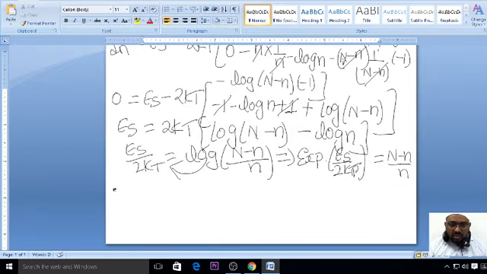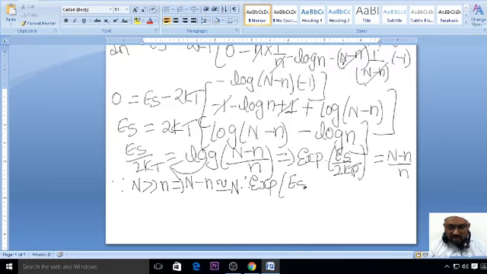Now, since you already know that capital N is very much greater than small n, capital N minus small n can be approximated to capital N. So can you write like this? Therefore, exponential of Es by 2kT can be written as capital N by small n. Clear, everybody? Now we want this small n, so we just rearrange it.